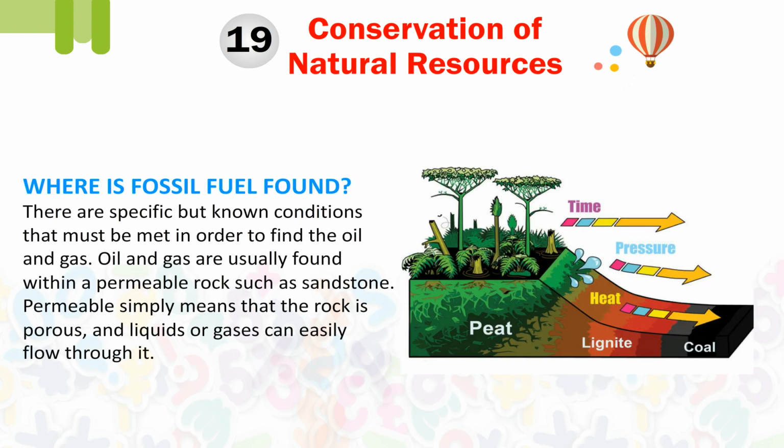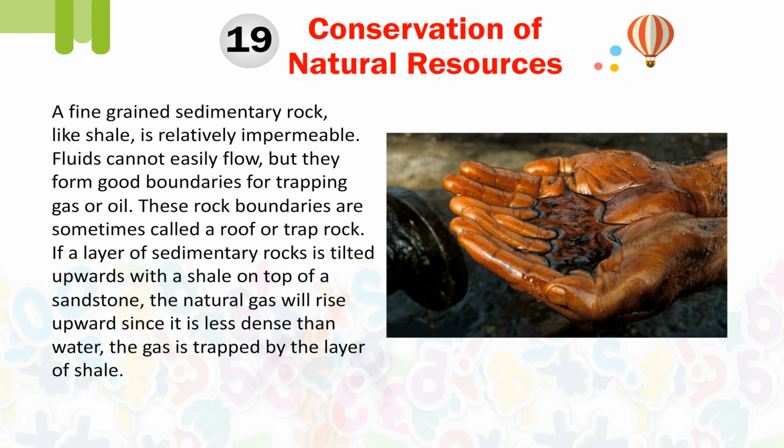Where is fossil fuel found? There are specific but known conditions that must be met in order to find the oil and gas. Oil and gas are usually found within a permeable rock such as sandstone. Permeable simply means that the rock is porous and liquids or gases can easily flow through it. A fine-grained sedimentary rock like shale is relatively impermeable. Fluids cannot easily flow, but they can form good boundaries for trapping gas or oil. These rock boundaries are sometimes called a roof or trap rock.